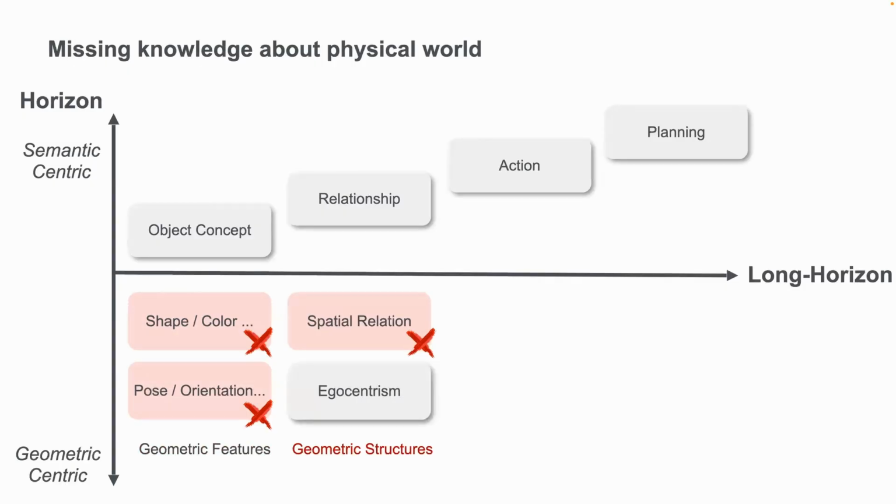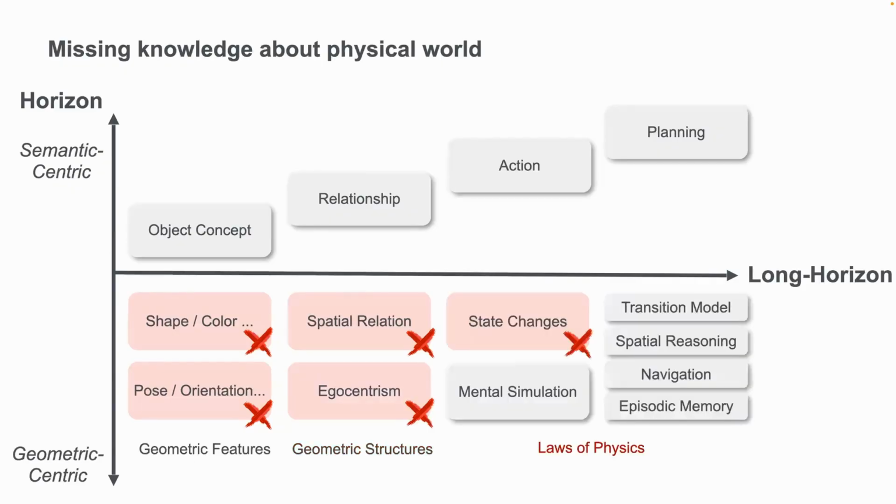And if we extend it to multiple objects, where we have spatial relationships and egocentricness, then the model will also have some problems. And if we extend it to a longer horizon context, we want the model to track the state changes and also to do mental simulation. Even if we don't see the state changes, we can imagine the state changes.